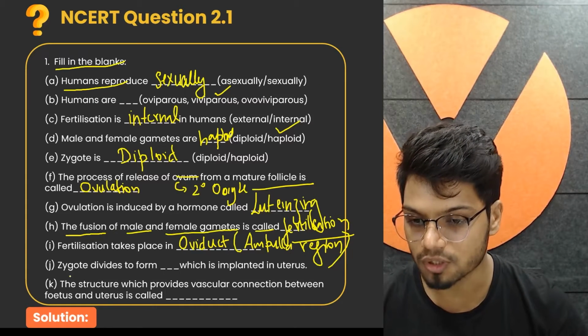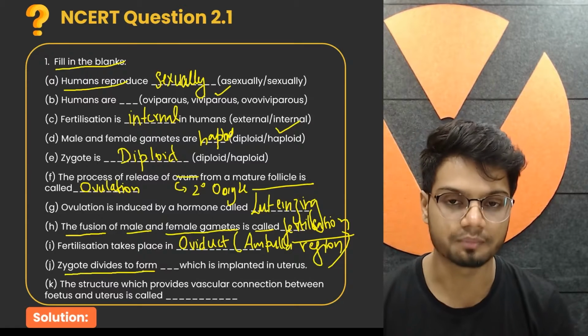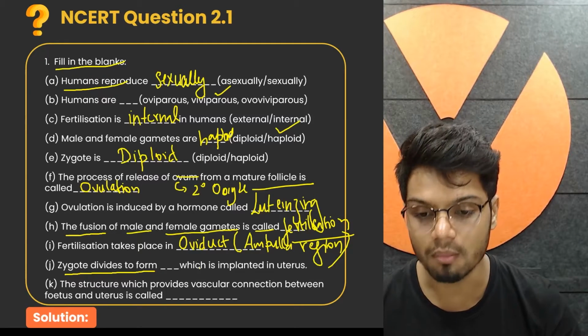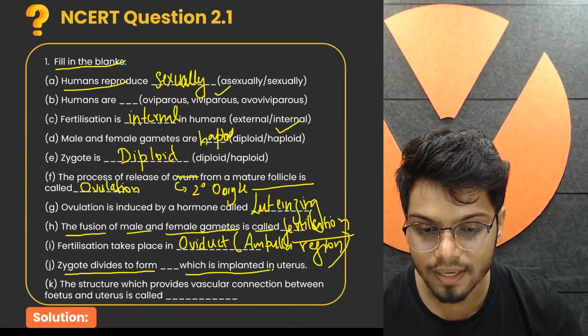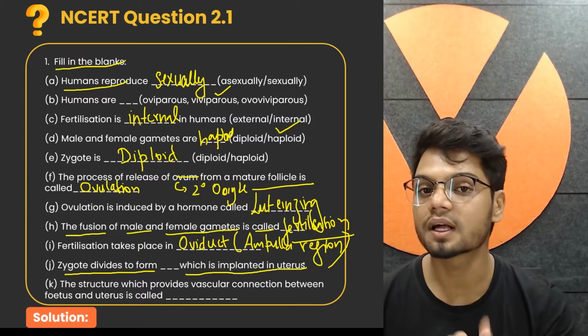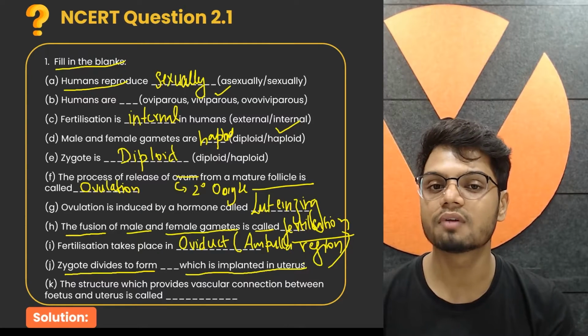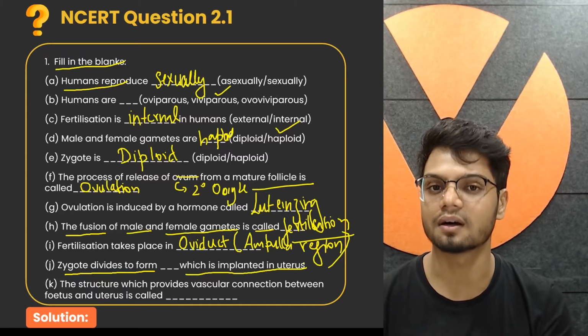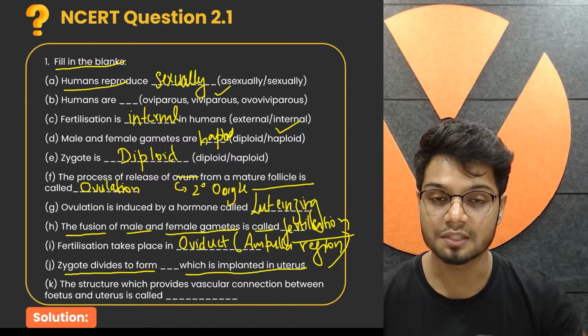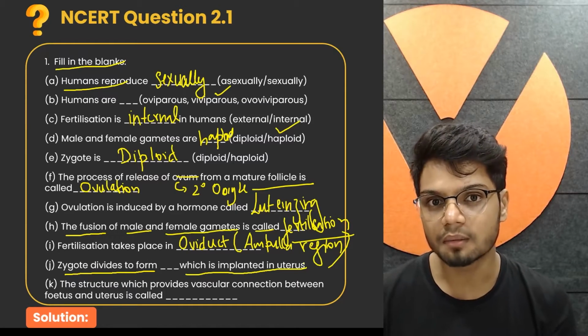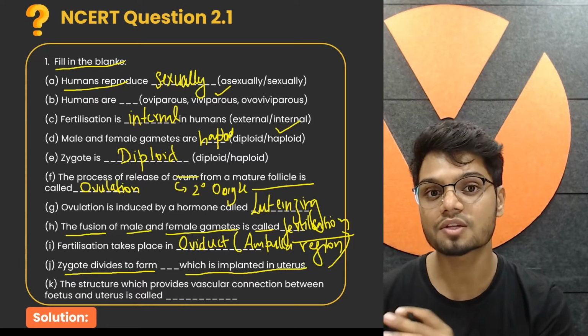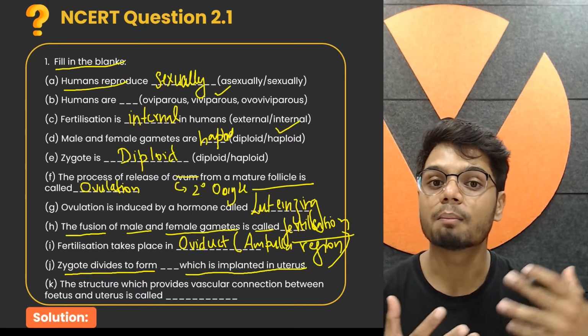Now let's look at the next question. Zygote divides to form dash, which is implanted in the uterus. Now this is where confusion happens. We know when the zygote divides, there is an increase in the cell number, that is, more cleavage is happening. Initially we get blastomeres. Then we get the blastocyst.